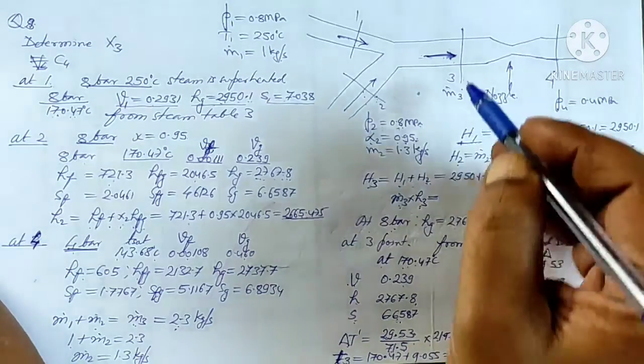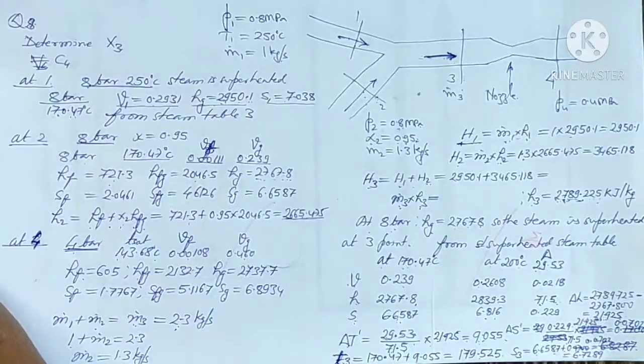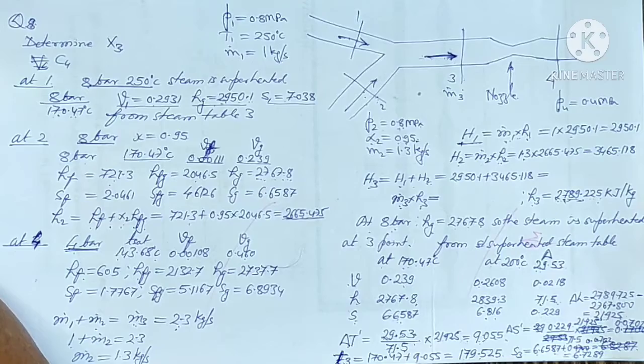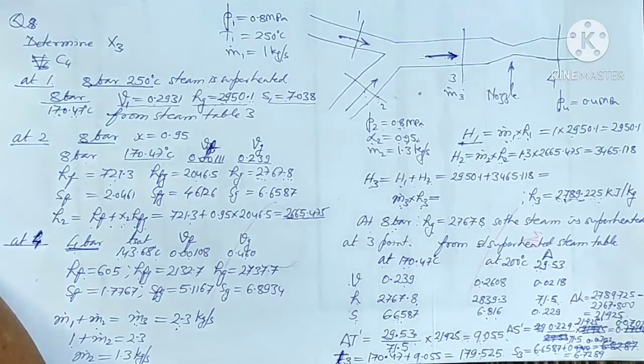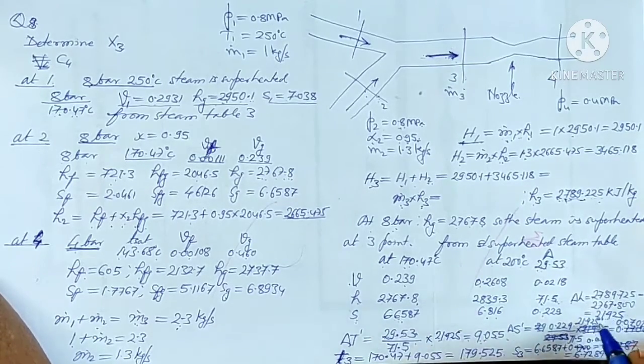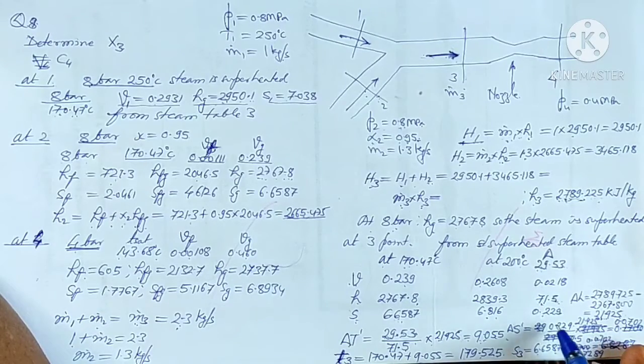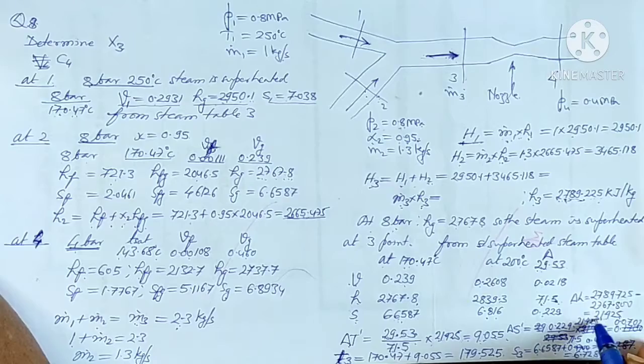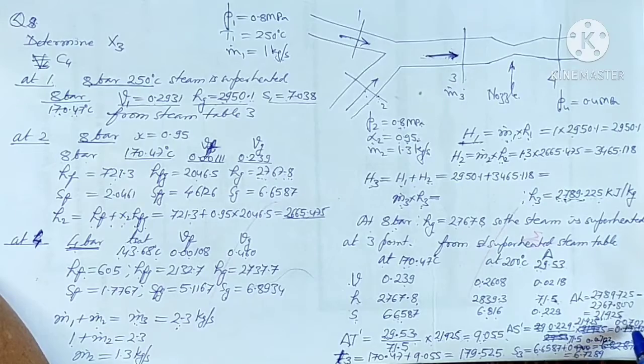So T3, the temperature of the superheated steam at section 3, will be equal to 170.47 plus 9.055, that is 179.525. Similarly, the entropy change is given as 0.229 when the enthalpy change is 71.5. So for 1 kilojoule of enthalpy change, the entropy change will be 0.229 divided by 71.5, and for 21.925 enthalpy change, the entropy change will be 0.0702.